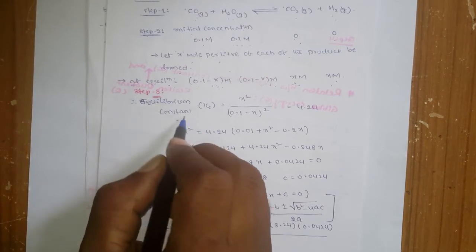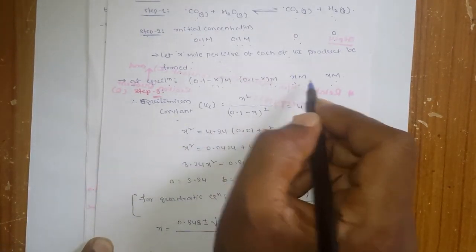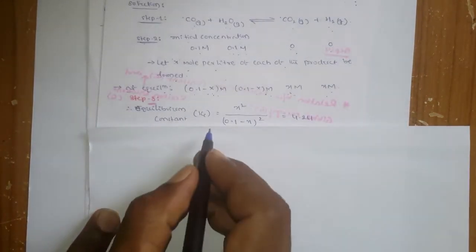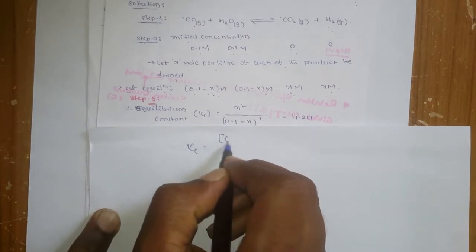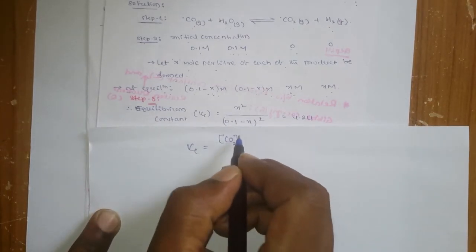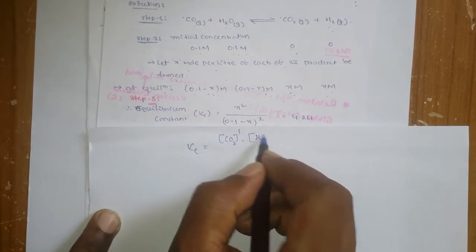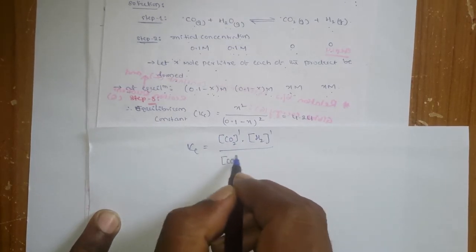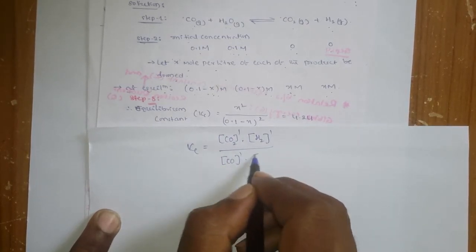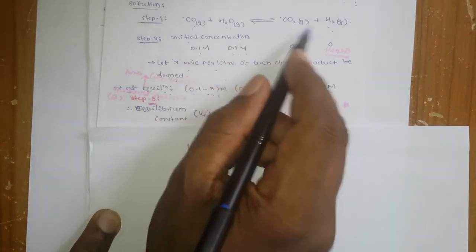You know that the equilibrium constant Kc is nothing but the ratio of the product concentrations to the reactant concentrations. How can you write it for this reaction? Kc is equal to the concentration of CO2 to the power of 1 into the molar concentration of hydrogen to the power of 1, divided by the concentration of CO to the power of 1 and the concentration of H2O to the power of 1, because all are gases only.